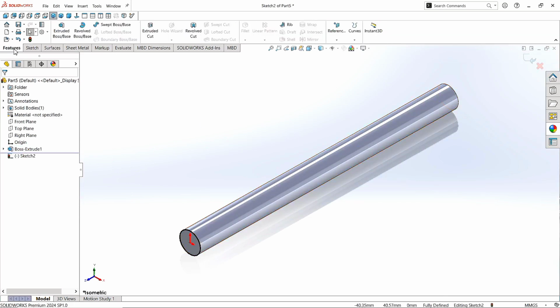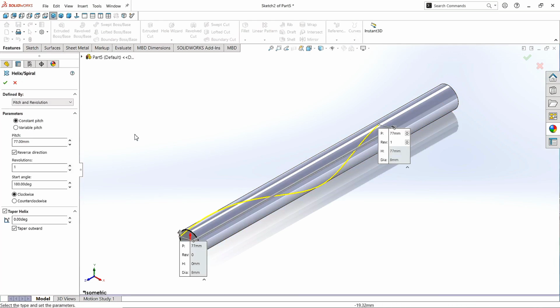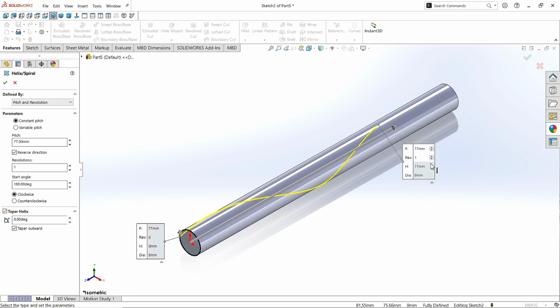Now go to the features and click on Helix and Spiral. Select here Pitch and Revolution. Choose Constant Pitch. Give this pitch value as 77 mm. Click Reverse Direction. Give the value of Revolution 1. Give the starting angle 180 degrees. Choose Clockwise. Click OK.